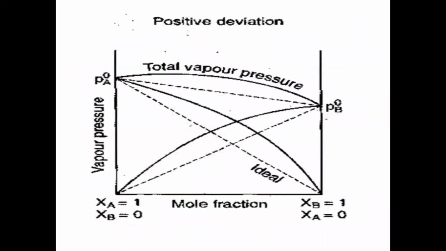And now here, positive deviation. Positive deviation means what? The total vapor pressure of the solution is more than expected from Raoult's law. The total vapor pressure of the solution formed, not an ideal solution, is more than expected from Raoult's law.